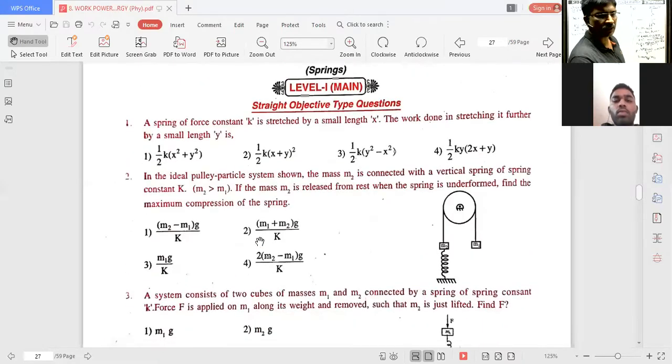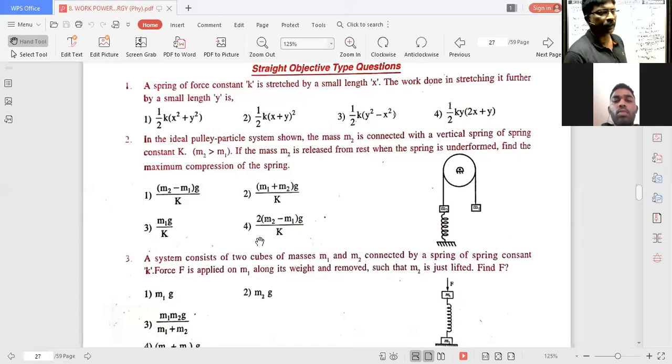Okay, you see, exercise 8. You read the first problem.